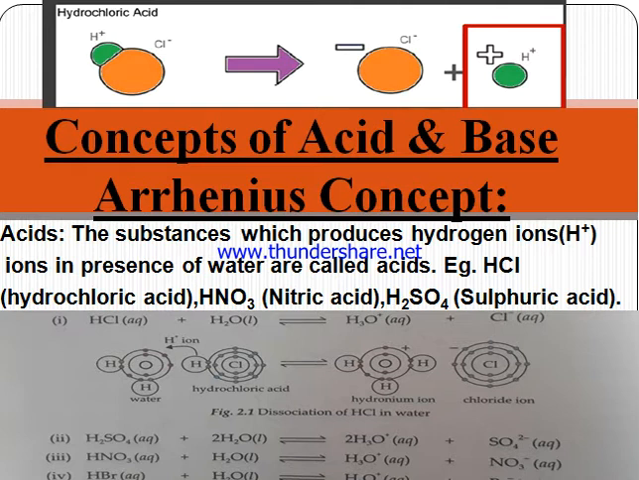Example, HCl, it can donate H positive. HNO3, it can donate H positive. In the presence of water, this H positive combines with water to form the hydronium ion, which is H3O positive. H2SO4, again two H plus ions will be donated, hence two water molecules are required. It is known as dibasic. HCl is monobasic, H2SO4 is dibasic because it donates two H plus ions.